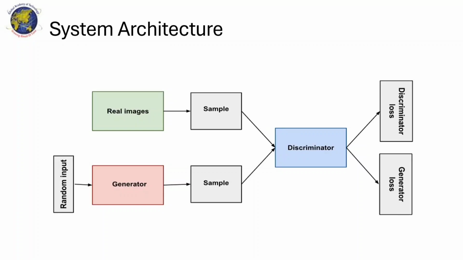The discriminator continuously refines its ability to distinguish real from fake data. This ongoing duel between the generator and discriminator enhances the overall model's learning process. As training continues, the generator becomes highly proficient at producing realistic data. Eventually, the discriminator struggles to distinguish real from fake, indicating that the GAN has reached a well-trained state. At this point, the generator can be used to generate high quality synthetic data for various applications.